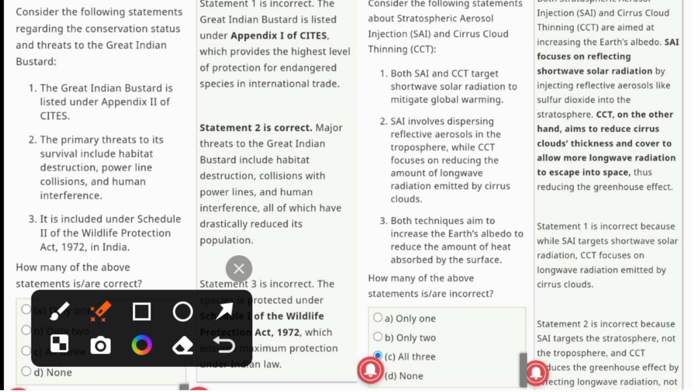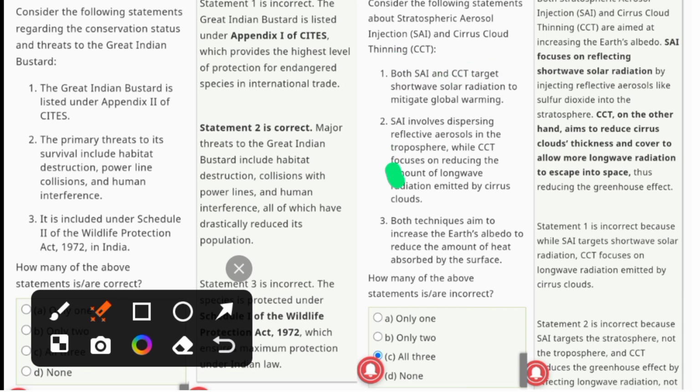It is not that both target shortwave radiation; one targets the shortwave and the other targets the longwave radiation. So SAI targets shortwave and CCT targets longwave radiation. So this first statement is incorrect.